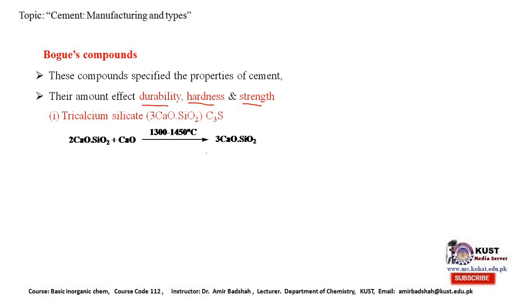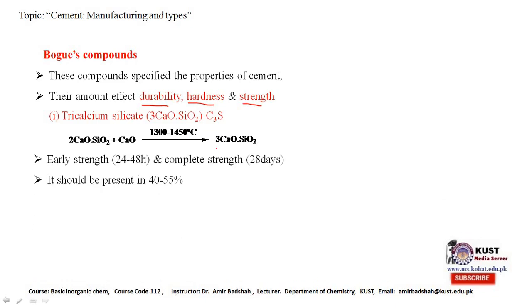You will see later in the manufacturing stage that there are different temperature zones where various compounds are formed.